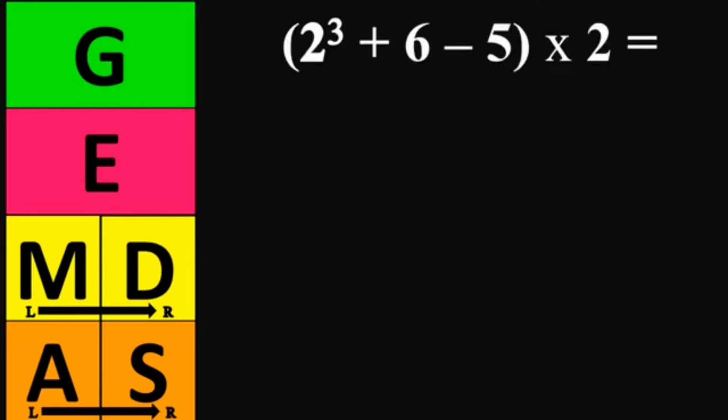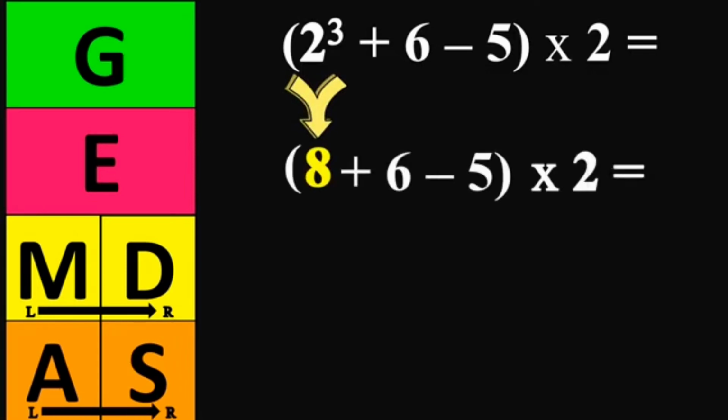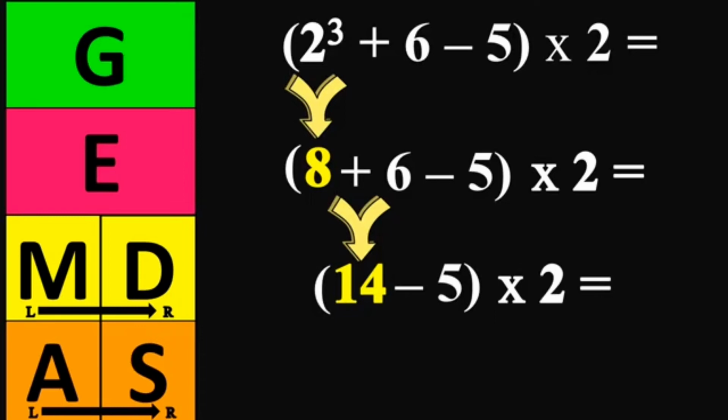Let's try this one. The quantity of 2 to the third power plus 6 minus 5 times 2. Inside the parentheses, we must follow the GEMDAS rule. So we solve first, or we simplify 2 to the third power, which is 8. Bring down the rest of the equation. 8 plus 6 is 14. Bring down the rest of the equation.